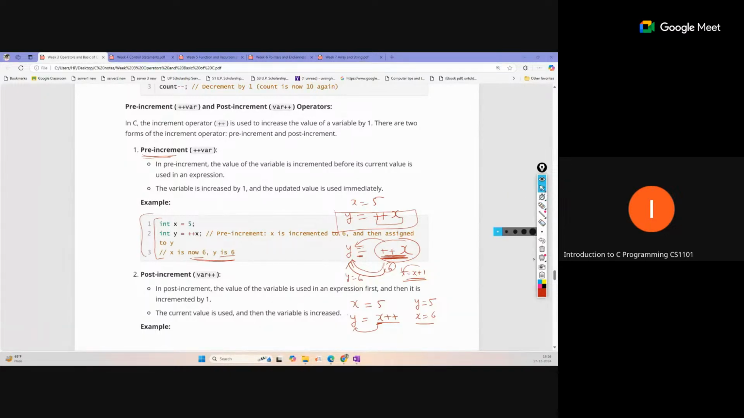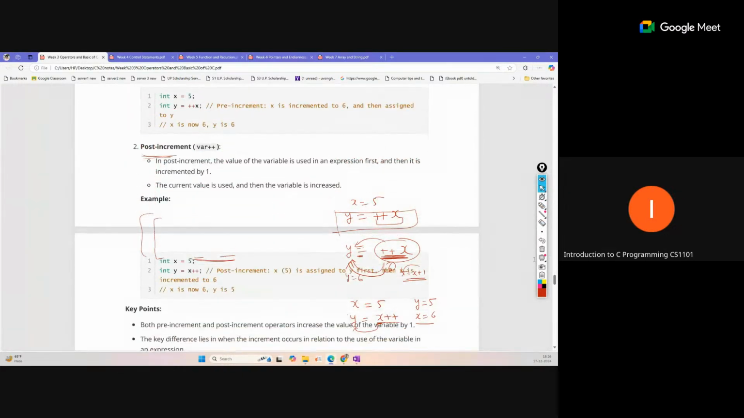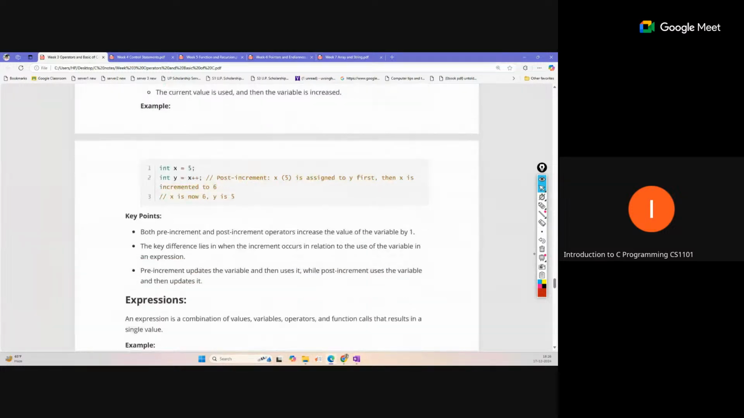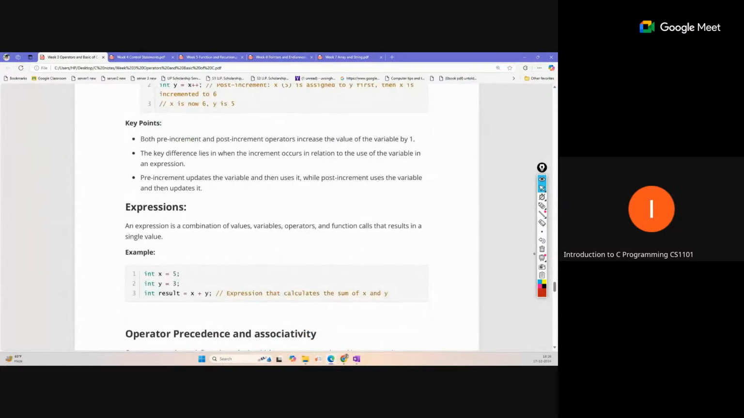Okay, so yeah, the same example is given here. So that is the meaning. And the expression is just a combination of operators, and all the different types of operators we generally use in our programs. That is called an expression.